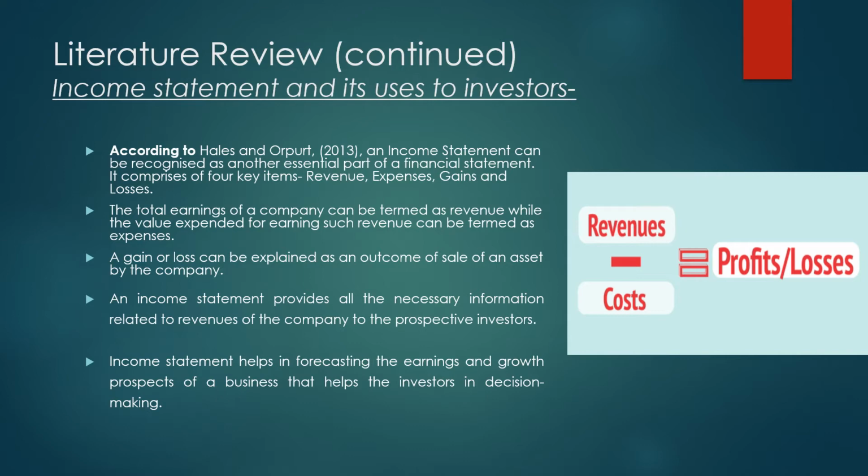A gain or loss can be explained as the outcome of a sale of an asset by the company. An income statement provides all the necessary information related to revenues of the company to prospective investors. It helps in forecasting the earning and growth prospects of a business, which helps the investor in decision making.